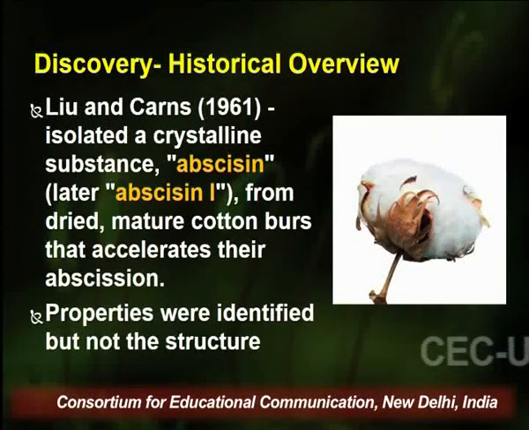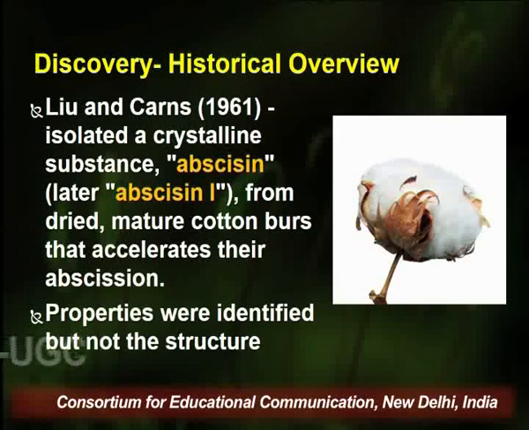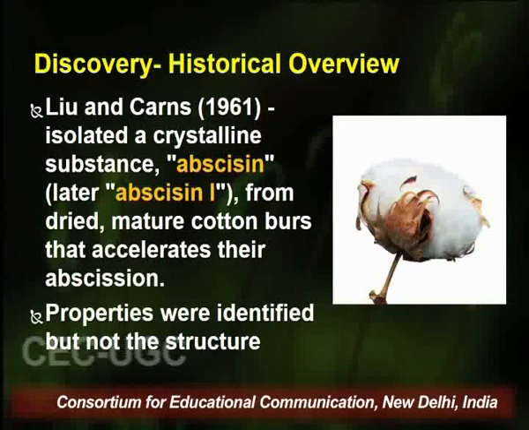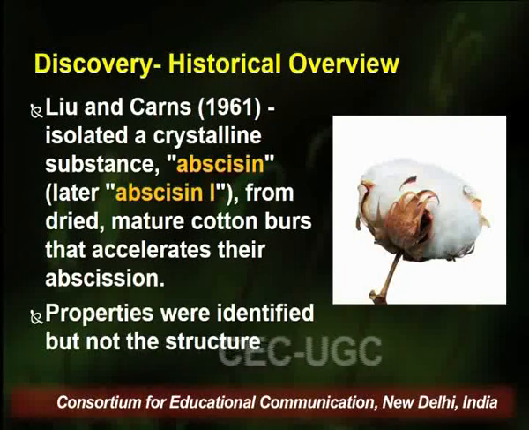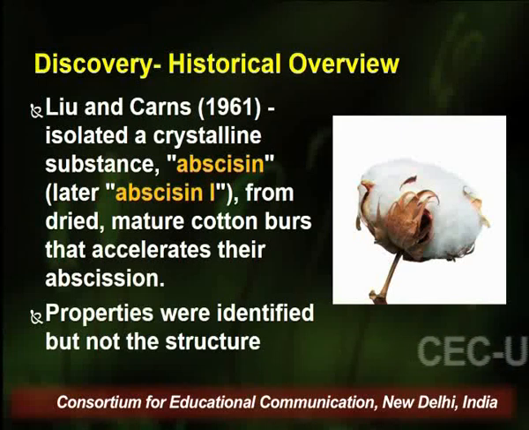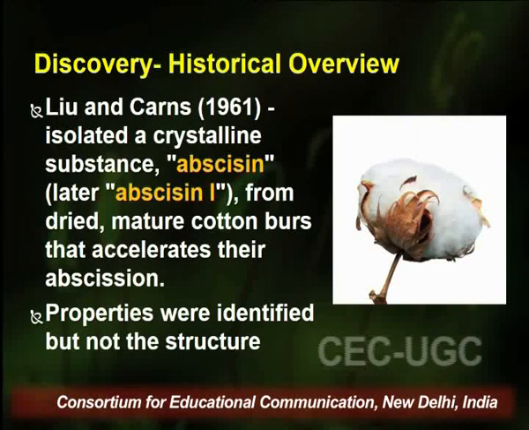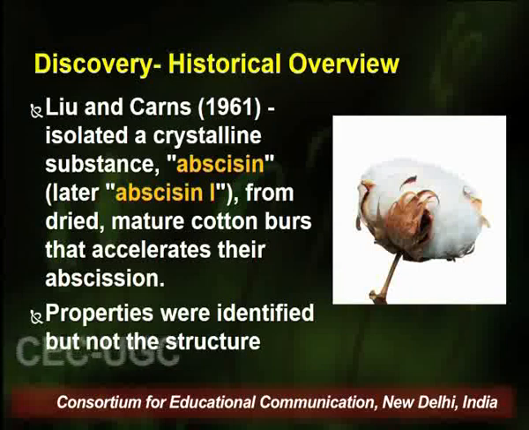It all began in 1961 when Louis and Carins isolated a crystalline substance which they named abscissin or later abscissin 1 from cotton burrs, because there was a problem in their area that cotton burrs kept falling from the plant. This made them curious about the reason. They started working on the cotton plant, and while working they isolated this compound, and since it was responsible for the abscission of the cotton burrs, they gave the name abscissin.